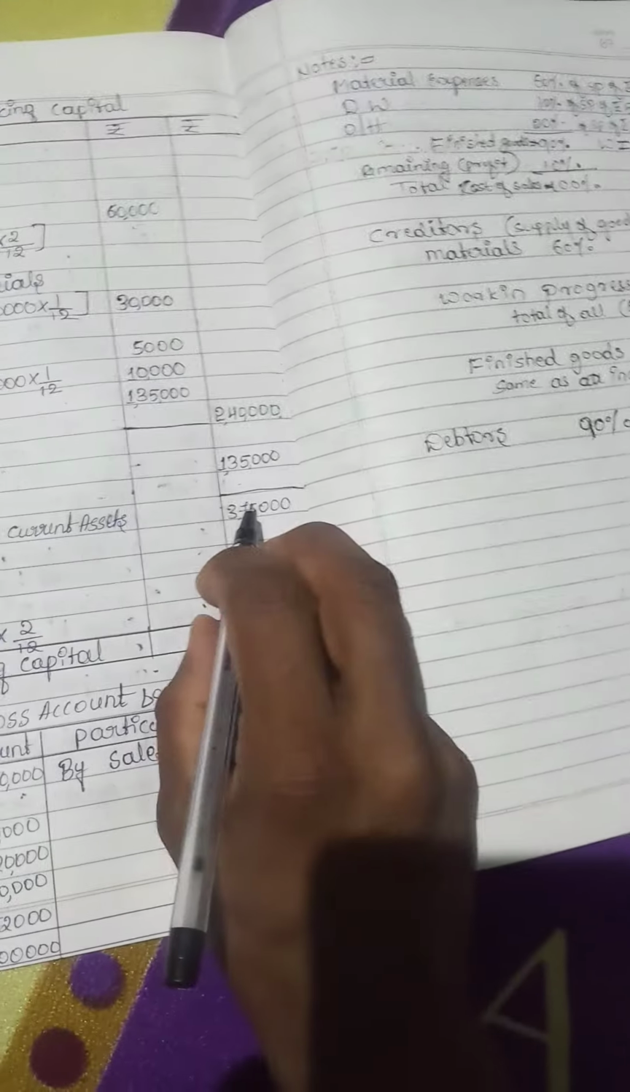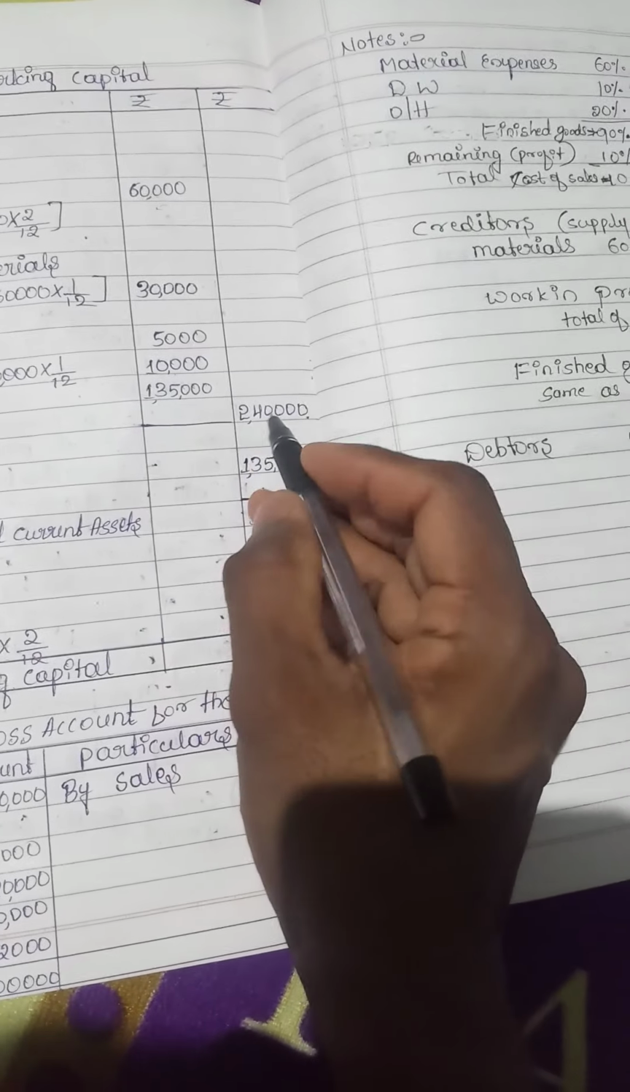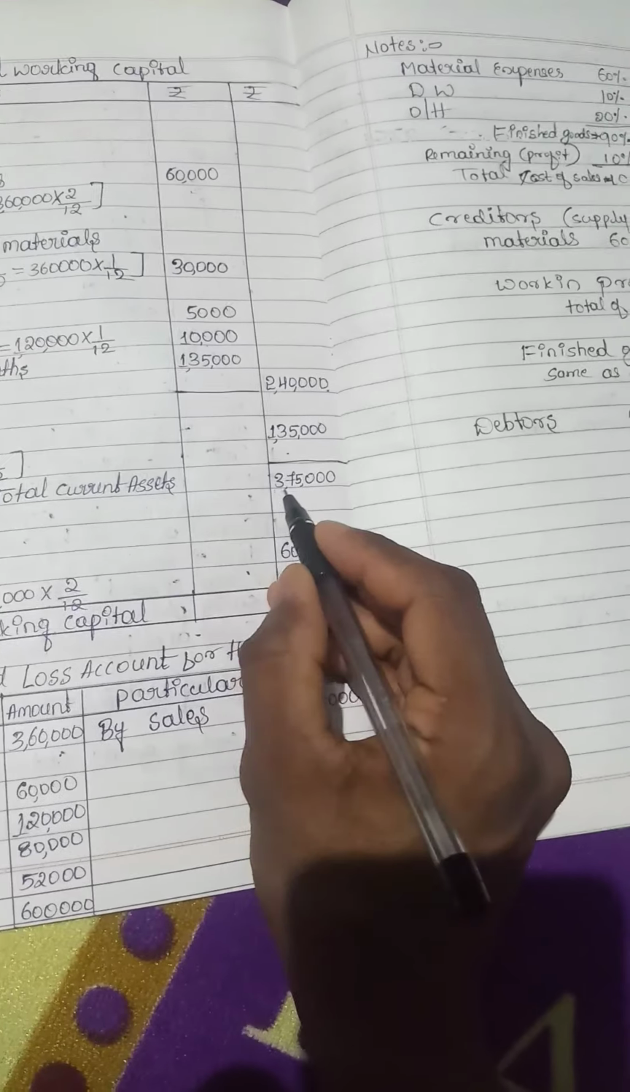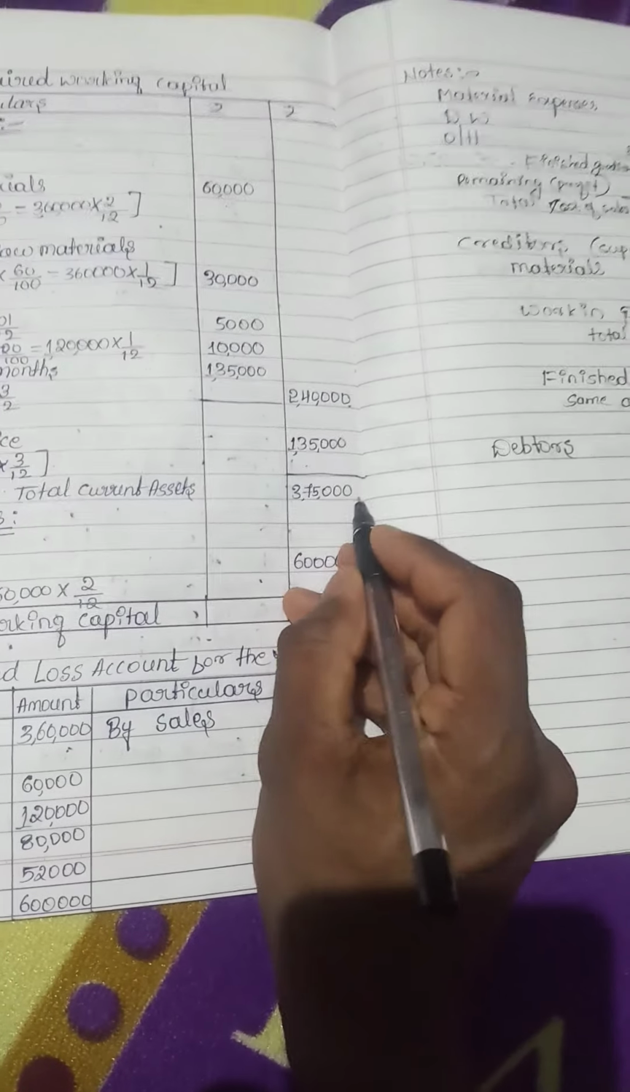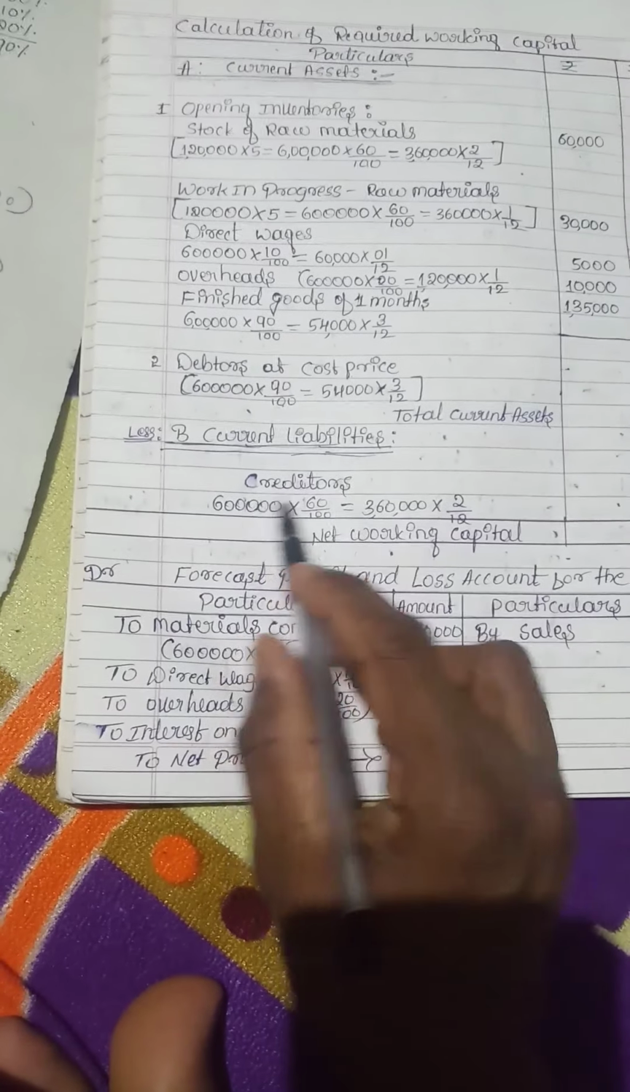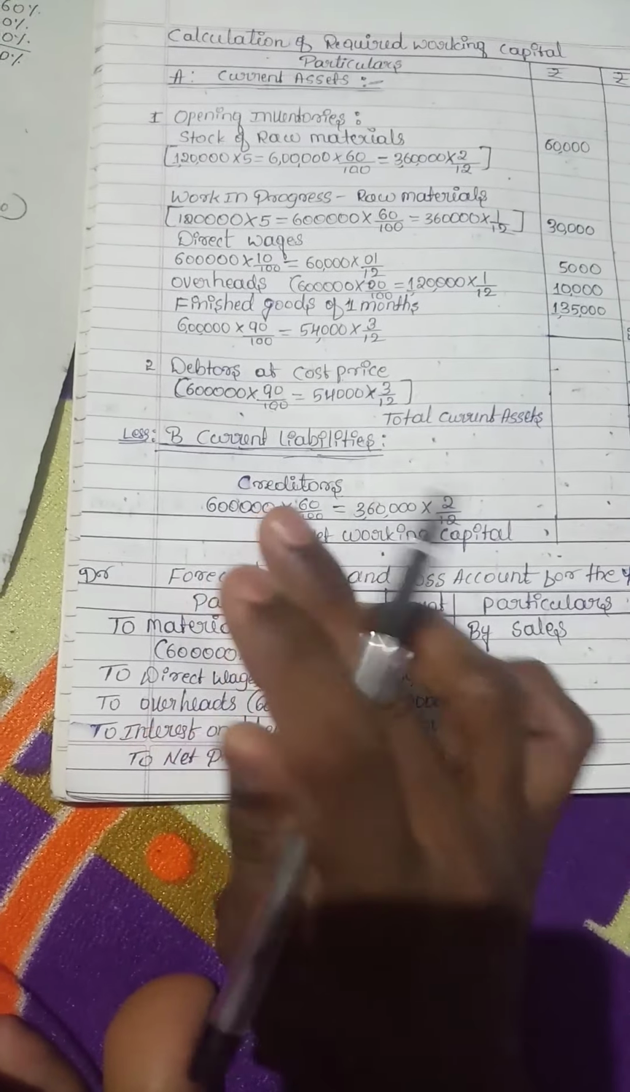1,35,000. Now you consider the total amount of current assets: 2,40,000 plus 1,35,000, that is 3,75,000. Now B, current liabilities, creditors. We have only one current liability, that is creditors.